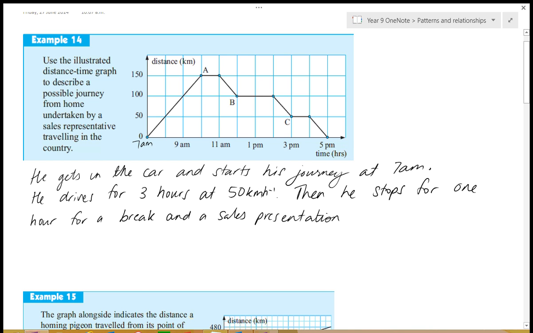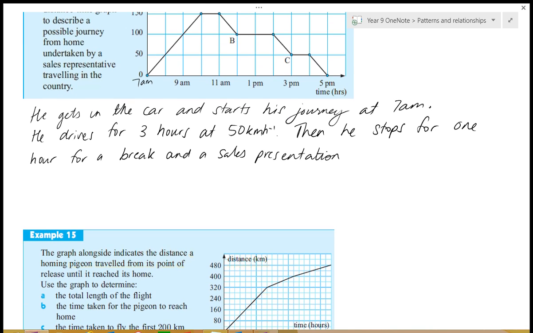Okay, what's happening next? Megan? He's driving again. Okay, then he drives for how long, Daniel? Yep, 1 hour. At what speed, Cameron? 50. 50 what?